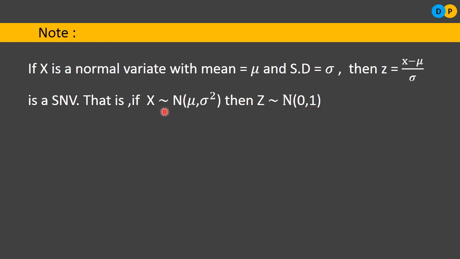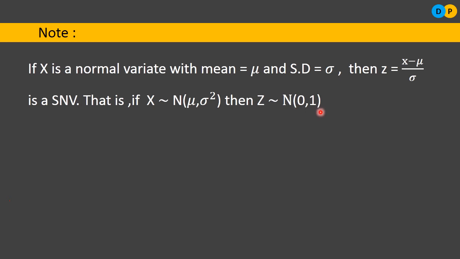So if X is normal with mean mu and variance sigma square, then Z will be standard normal. How will it become standard normal? Z will become a standard normal variate when the mean becomes 0 and the standard deviation is 1.